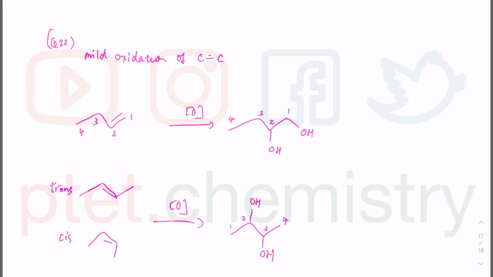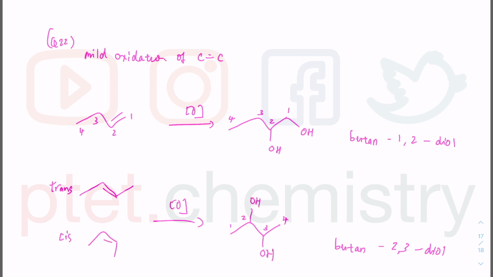Okay, so the top one is going to be a diol, the bottom one is a diol as well, but this one is butane-2,3-diol, whereas the first one is butane-1,2-diol. So these are position isomers. They are structural isomers, in particular position isomers.